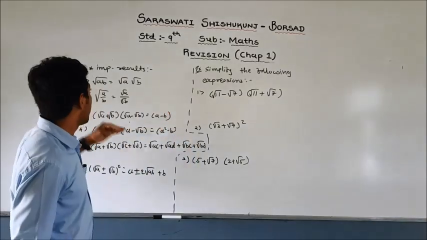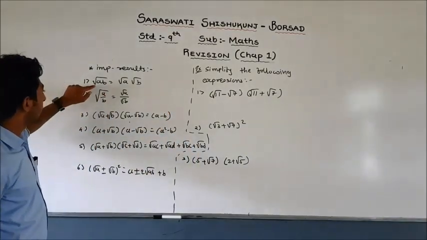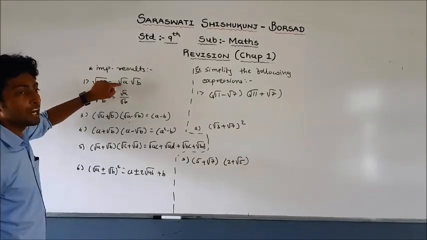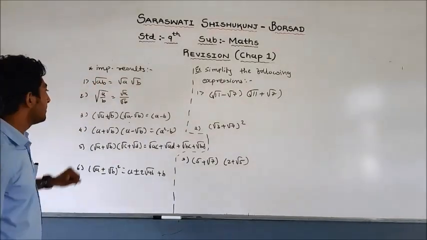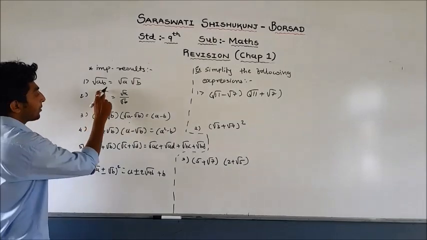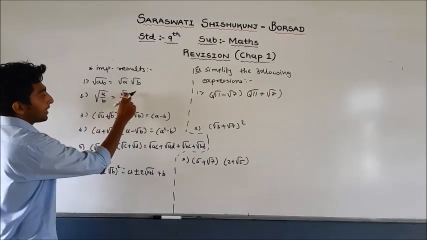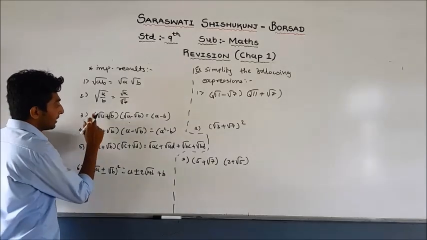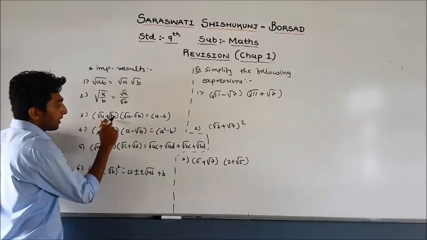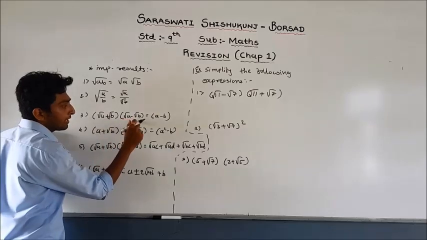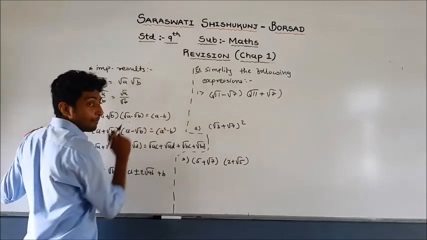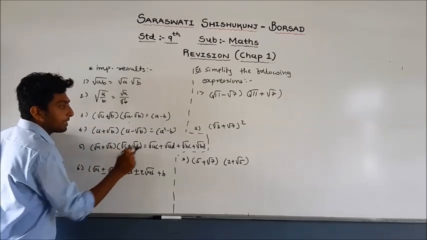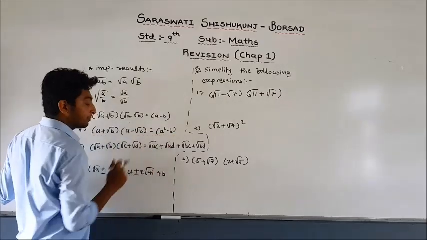Let us see some important results. Whenever you are given root AB, you can write root A into root B. Here root of A divided by B can be written as root A divided by root B. This is another result: root A plus root B into root A minus root B, we can write A minus B. Same way, A plus root B, A minus root B can be written as A square minus B.